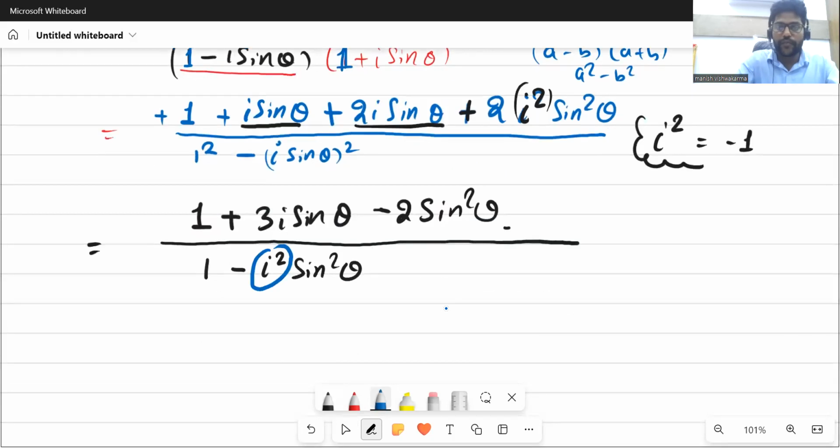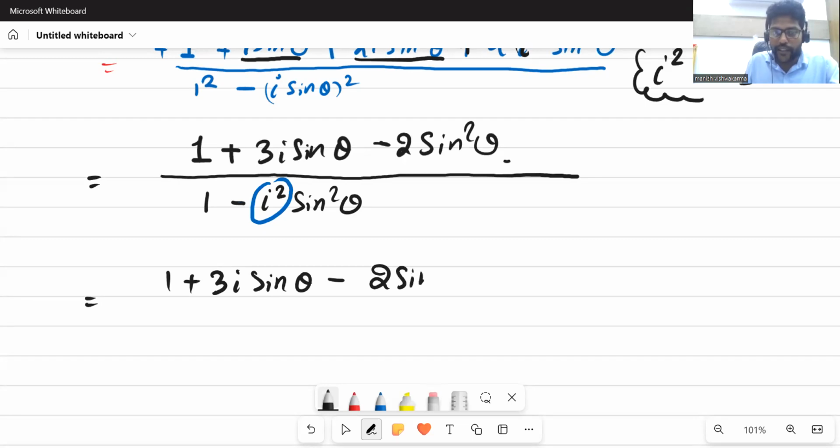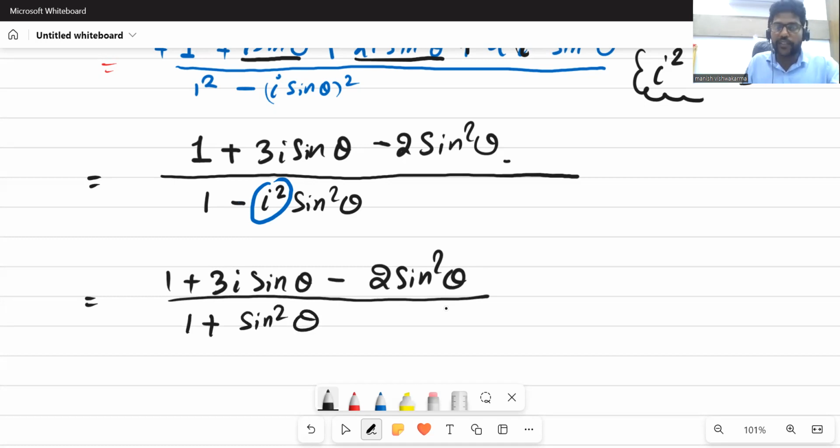Okay, so let's see: 1 plus 3 i sine theta minus 2 sine square theta upon 1 plus sine square theta.